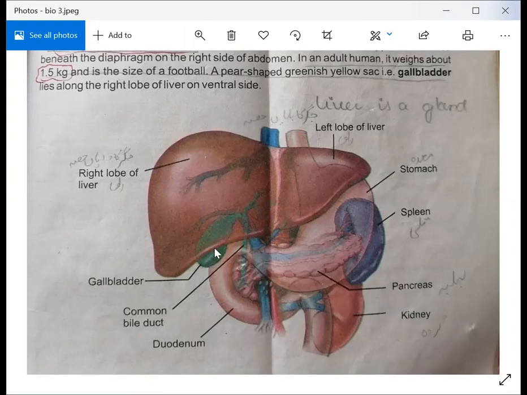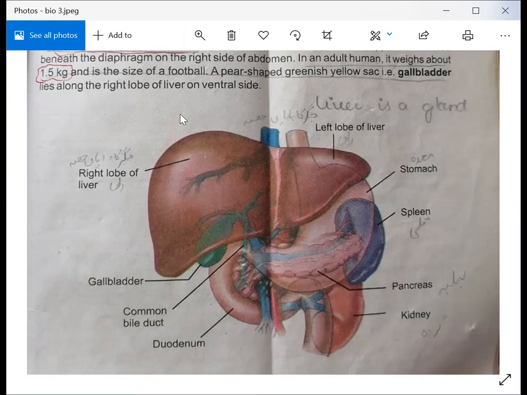You can also see this is the gallbladder along with your liver, and there is a common bile duct. This is the common bile duct which we have discussed, which comes from your liver and goes to your small intestine, and its important function is to help in digestion. And there is the duodenum, the early part of your small intestine. You can also see its size is like a football, and its weight is about 1.5 kg.